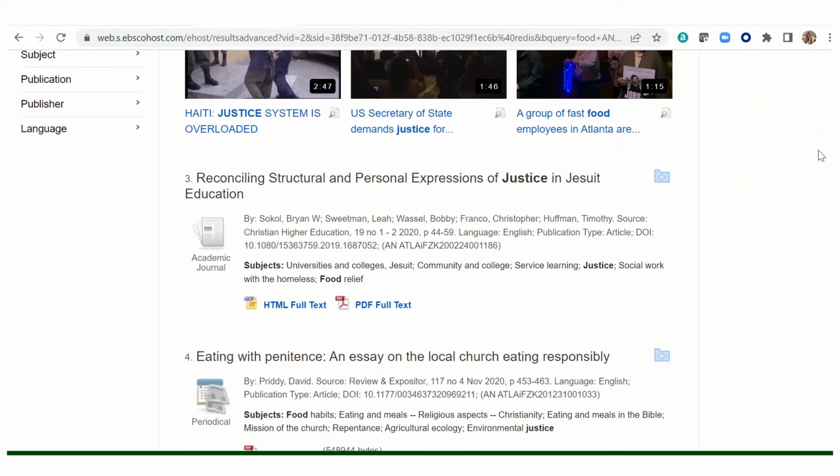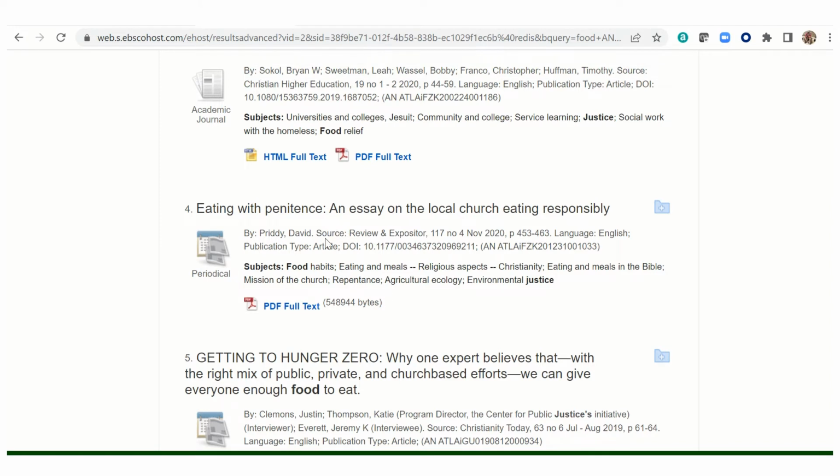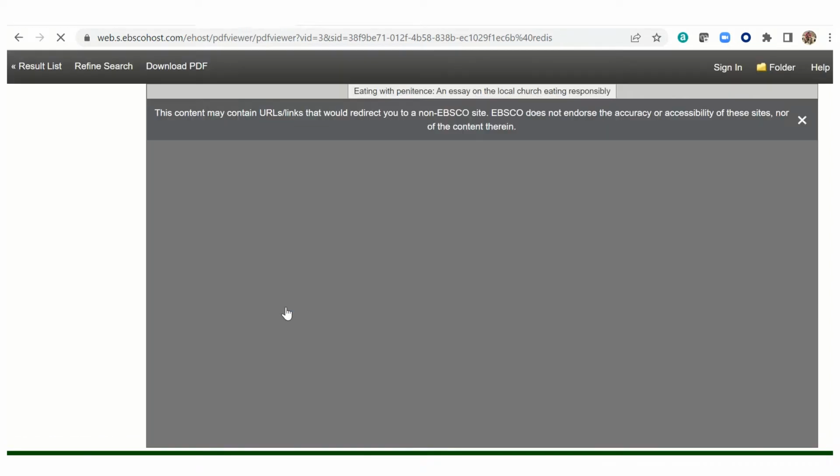As we scroll down, let's say that number 4 here, eating with penitence, is a potentially interesting result. Sometimes the full text of an article will be immediately available, and this is one of those cases. Just click on the link to open the full text article.